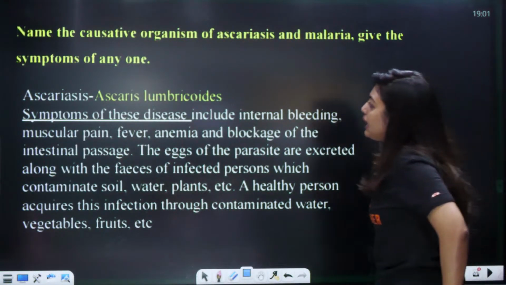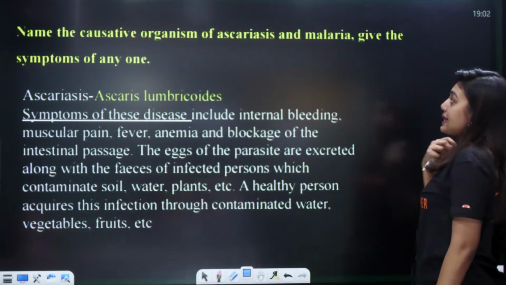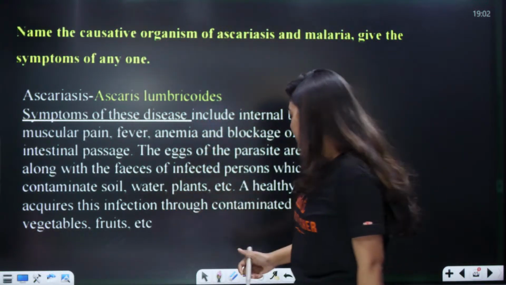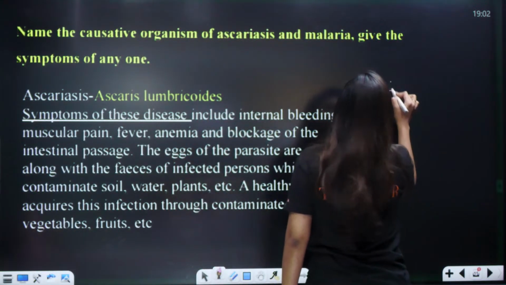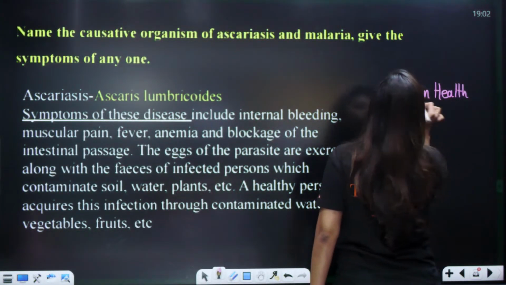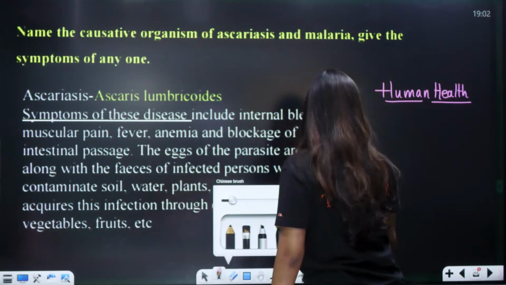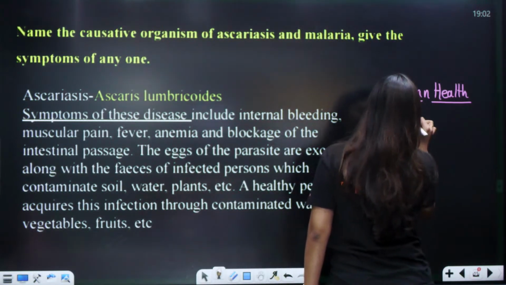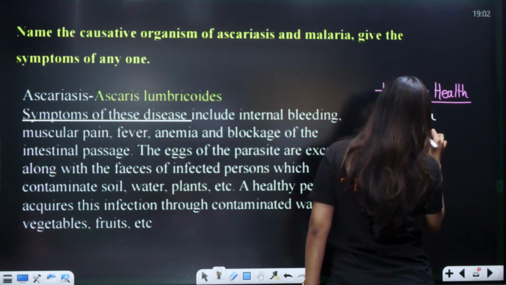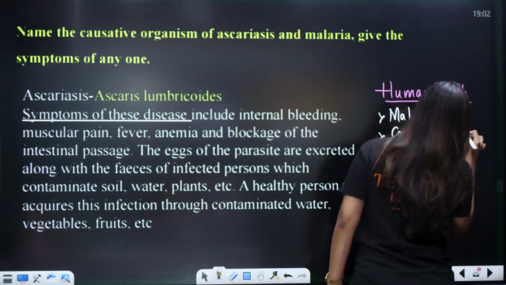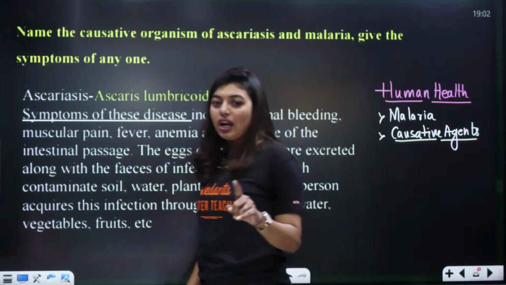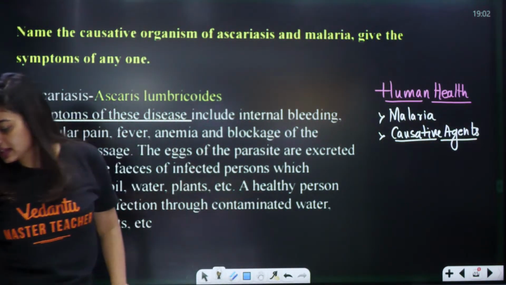Okay, next question. Name the causative organisms of ascariasis and malaria and give the symptoms of any one. In human health and diseases, I saw the maximum questions. I know it's a big chapter for all of you. You might say, ma'am, I don't want to study human health, but please do learn these things. Malaria, I have seen a lot of questions. I have seen causative agents of almost all the diseases, and you have to learn the causative agent, students. It's just one word. Try to learn that one word.